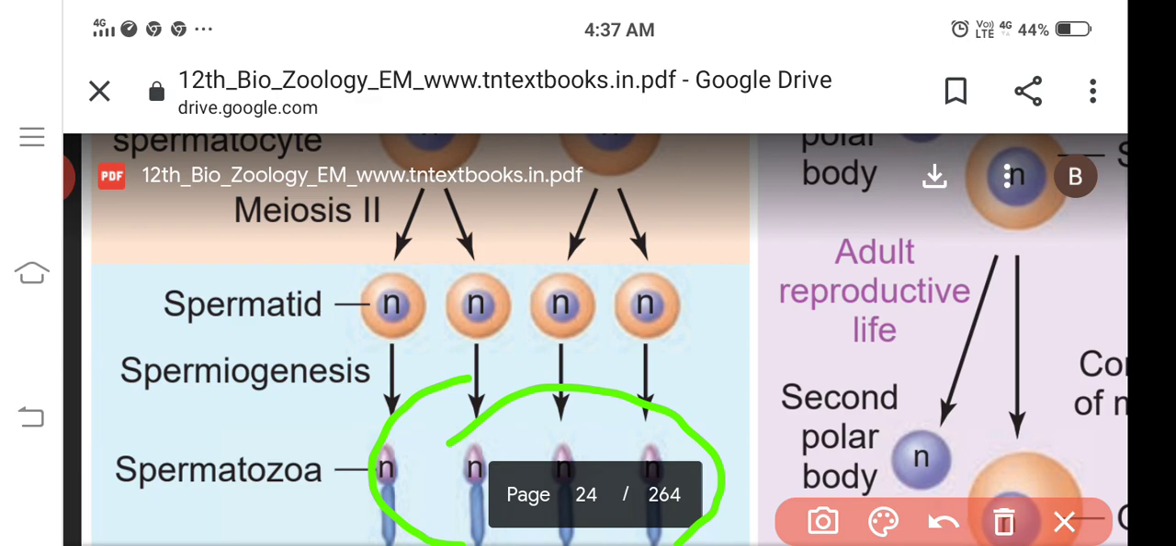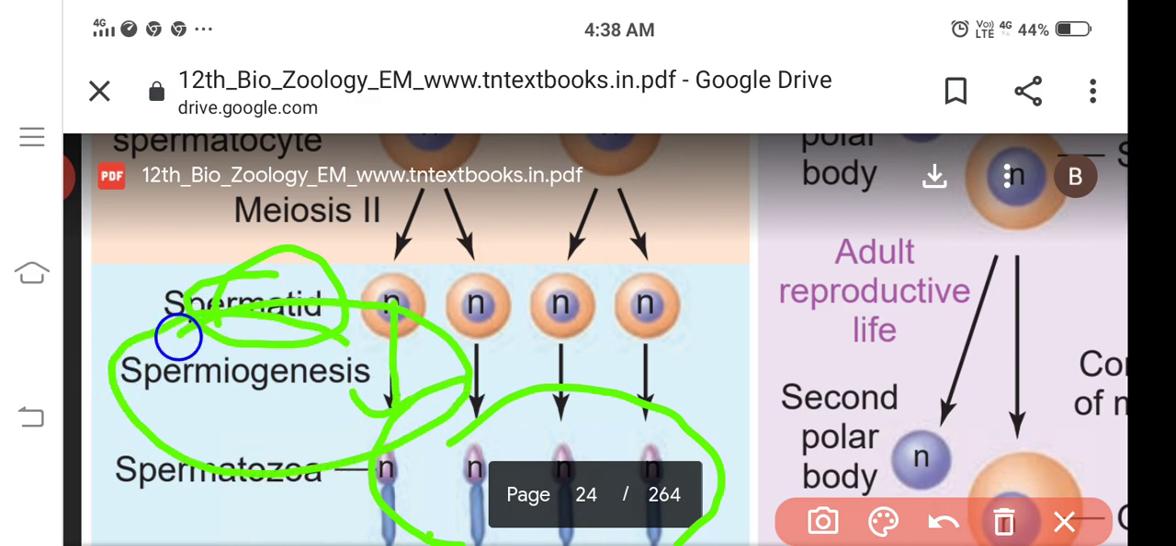So the spermatids are transformed into mature spermatozoa. That process is called spermiogenesis. So the immature spermatid becomes mature.